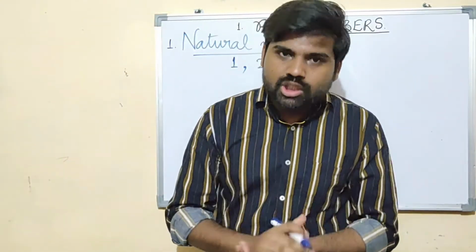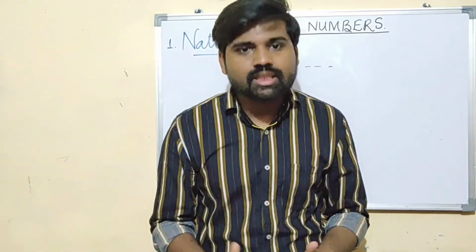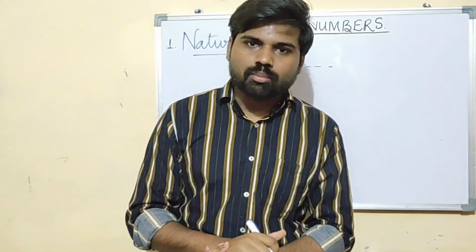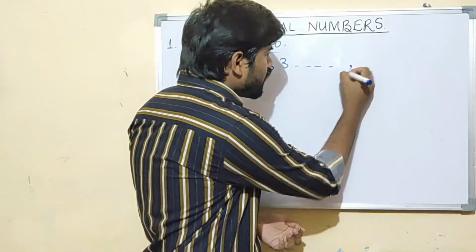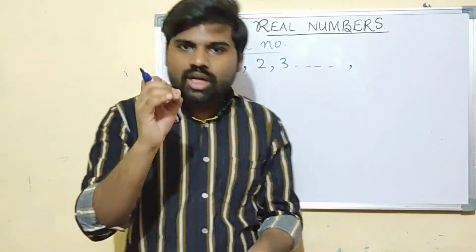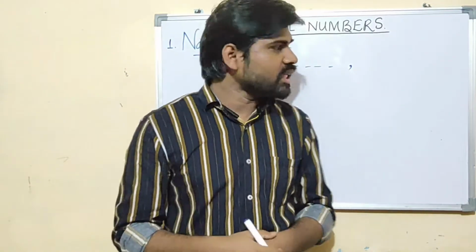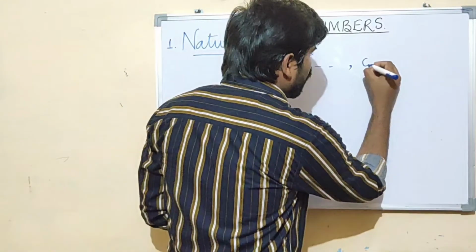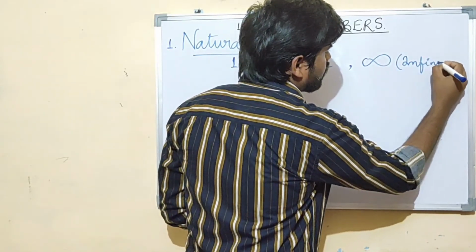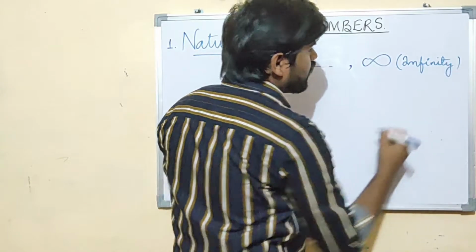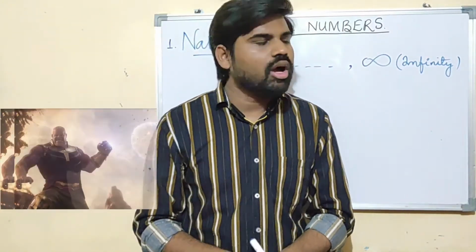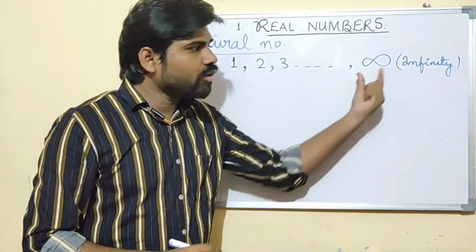If you want to define the natural number, you can say that counting numbers starting from 1 are known as natural numbers. Can anyone tell me what the nth number is? What should I write here? Is there any last number? No, right? So we'll use a symbol which signifies infinity. What is this symbol known as? Infinity. Some of you may know this from that movie, Infinity War. It is very simple, infinity.